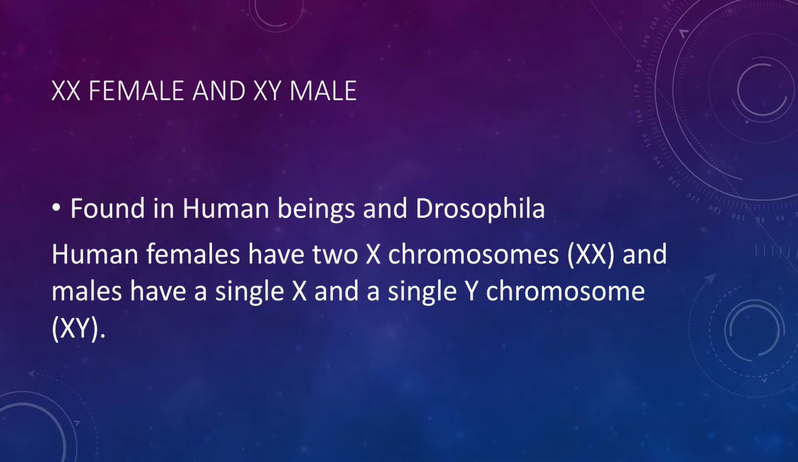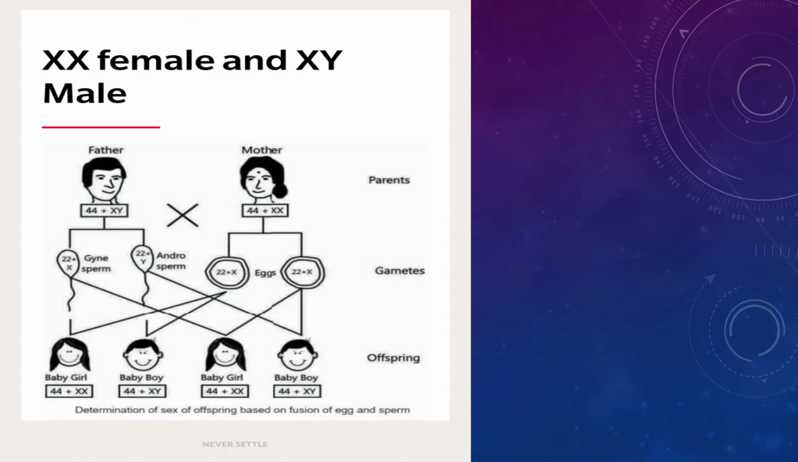Regarding male heterogamy, the first type is XX female and XY male. That means the females have two X chromosomes, but males have one X and one Y chromosome. It is found in human beings and Drosophila. Human females have two X chromosomes and human males have one X and one Y chromosome. You can see in the diagram, the male has X and Y, the female has XX.